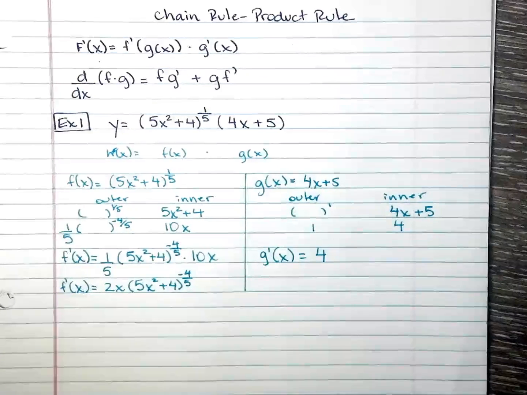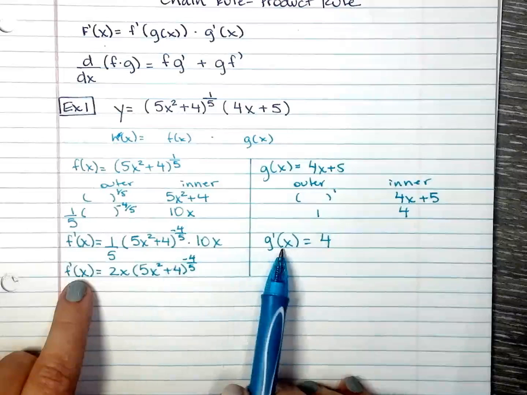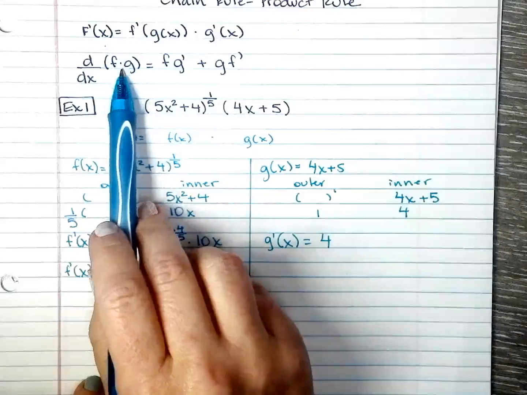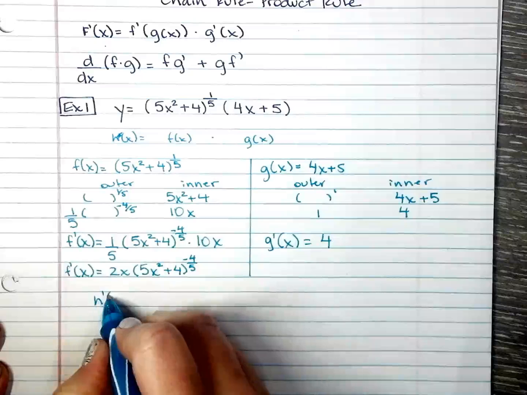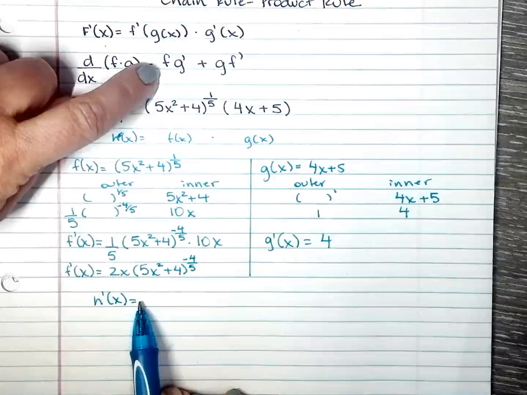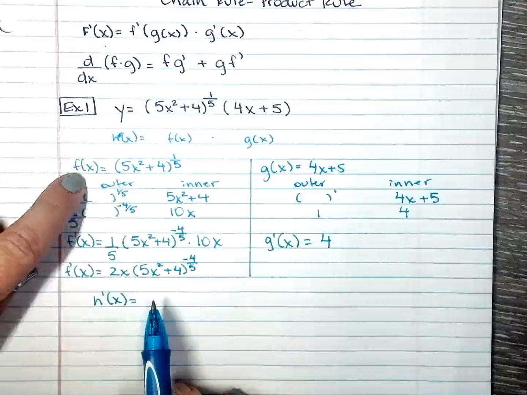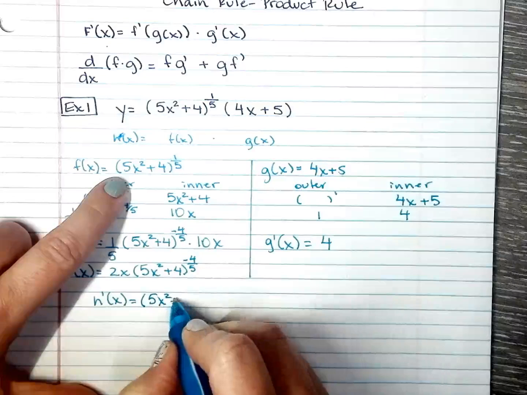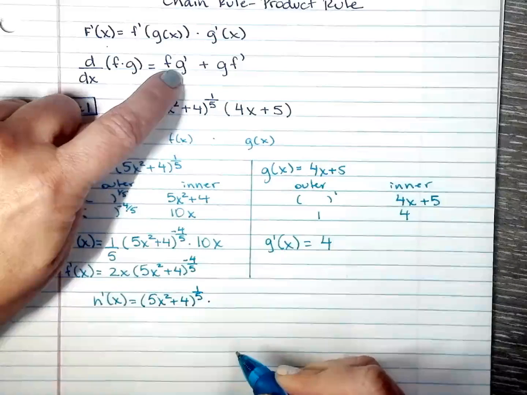Okay, now here's the thing. We have f of x and g of x, and I will find the derivative by applying the product rule. So the derivative of my cute little function, I will follow the formula. f of x is that right there, times the derivative of g.